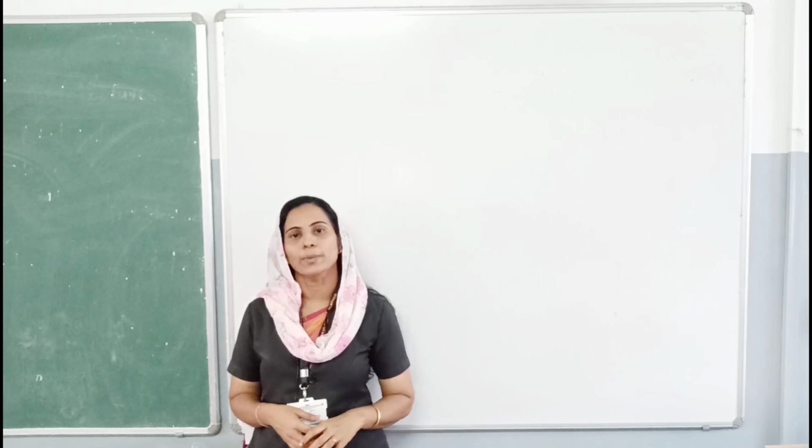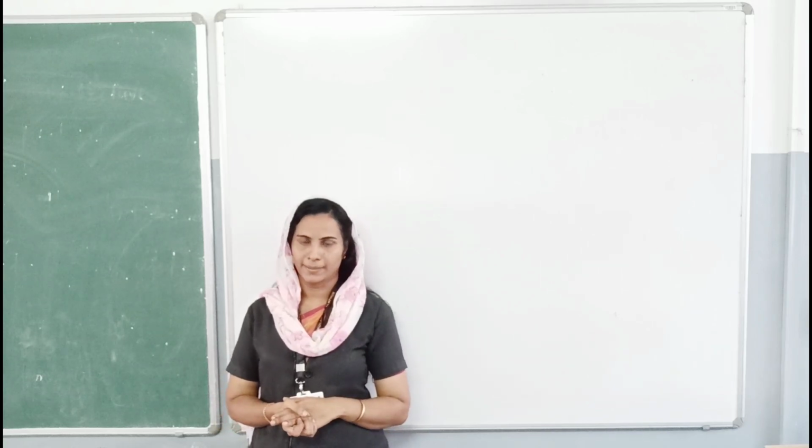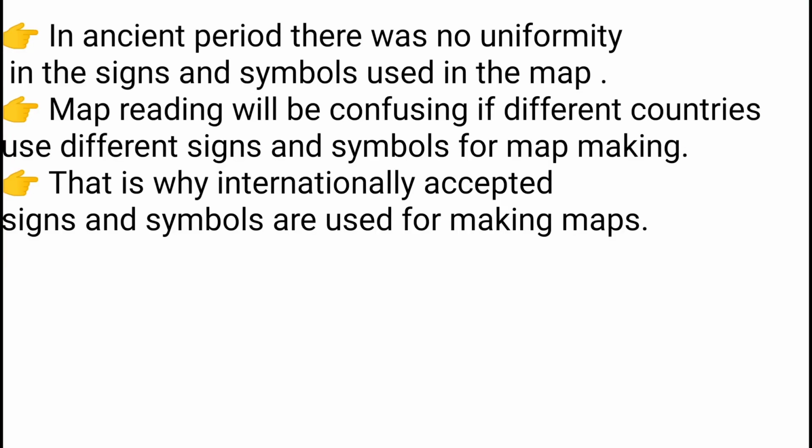Okay, next one, signs and symbols. In ancient period, there was no uniformity in the signs and symbols used in the map. Map reading will be confusing if different countries use different signs and symbols for map making. That is why internationally accepted signs and symbols are used for making maps. These are the common signs and symbols used in the maps.